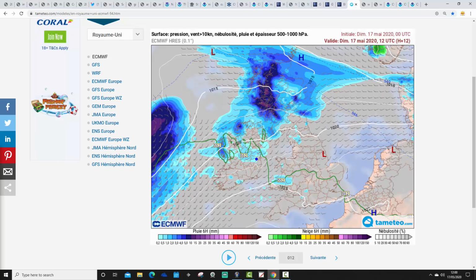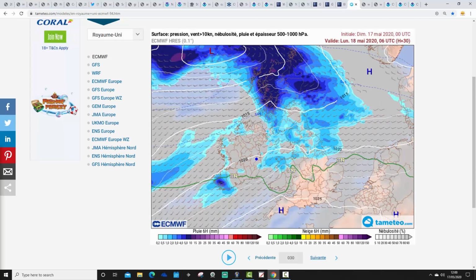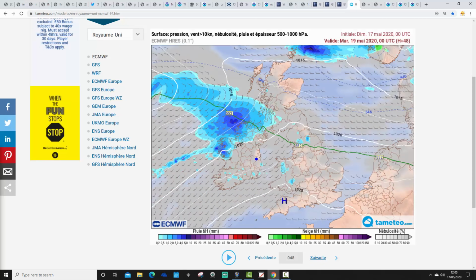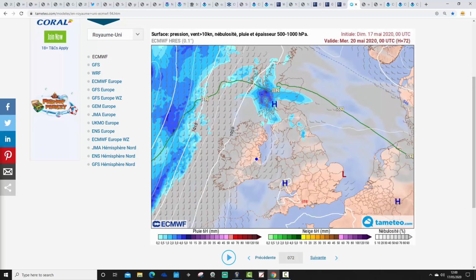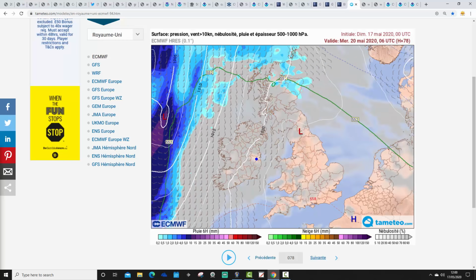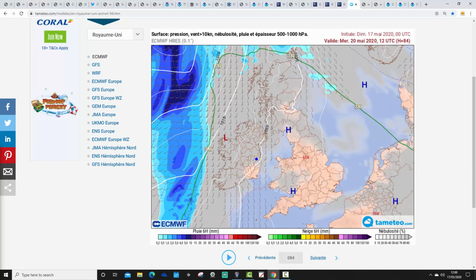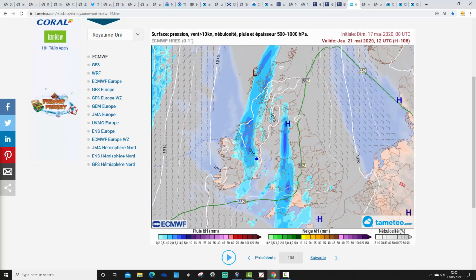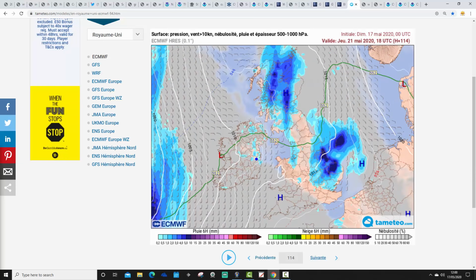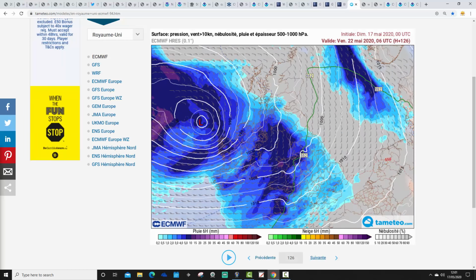This is a precipitation type forecast based on that ECM run from tamecho.com. Showery rain up in the north today. It is quite damp in the north today. There will be more rain coming and going tonight into tomorrow. Always mostly dry and turning warmer down across England and Wales. And then through to the middle part of the week, of course, the Azores high builds up, turns us dry and warm across virtually all parts of the country through the middle part of the week. Temperatures might max out at around 27, 81 Fahrenheit sometime around Wednesday or Thursday. Some heavy showers could break out towards the end of the week. They might even be a little bit thundery.